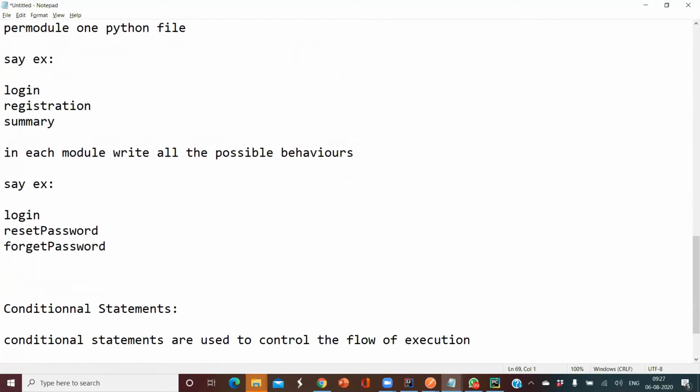So how do we control that? These conditional statements are used to control the flow of execution, right? Conditional statements use conditions for making a decision.